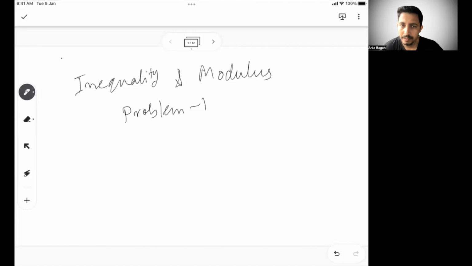Like I said, we are going to solve around 10 to 11 problems in this session. But what is recommended here is, if I do X number of problems, in practice you do at least 3X. So if I do 10 here, before the next session of level 3 or advanced level problems, you should be solving at least 30 problems from inequality and modulus. This is the minimum ask from my side, so that you get used to what we are saying.